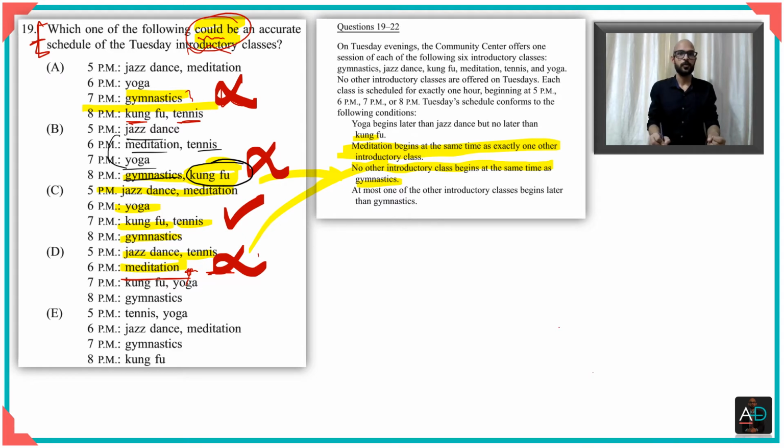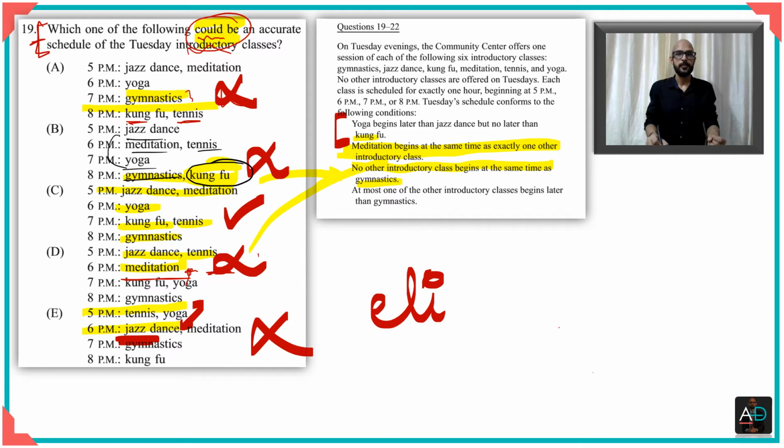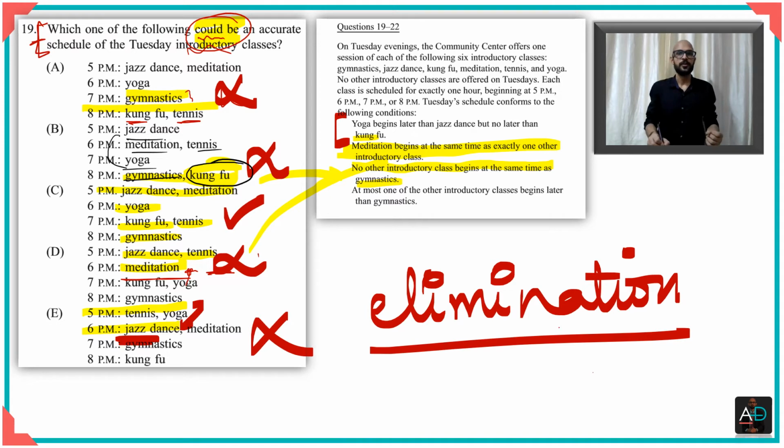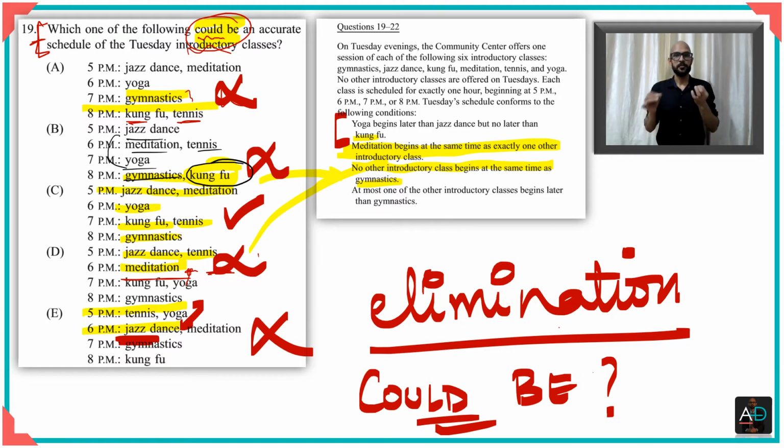Let's look at our final option, option E. It says that 5 p.m. tennis and yoga, 6 p.m. jazz. Okay, so we've got that wrong, because we know that yoga begins later than jazz, but here yoga has begun before jazz. Therefore I can eliminate this. So as you can see, the process of elimination has helped you arrive at your answer. Remember that when you have a could-be question where you have to see whether something could be, you basically look for an impossibility, and everything which is impossible gets eliminated. This is possible, and therefore it remains as the right answer. Let's proceed to our next question.